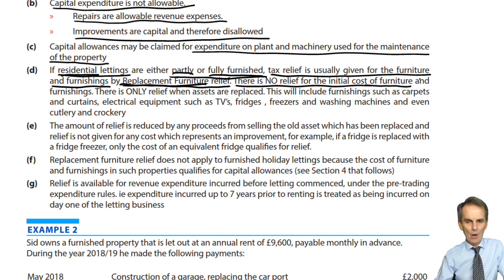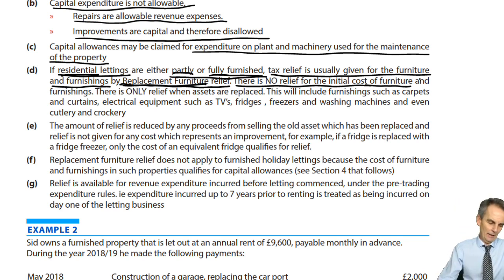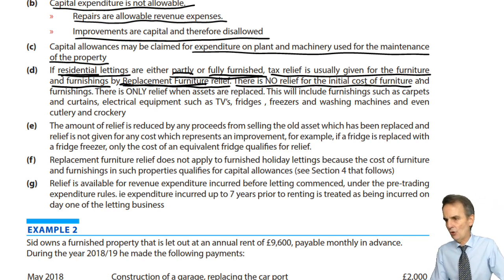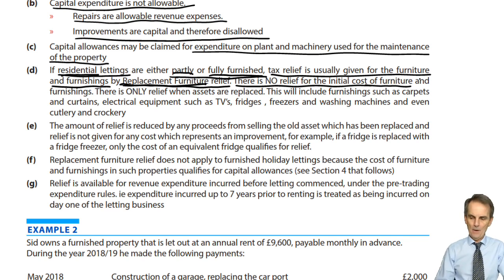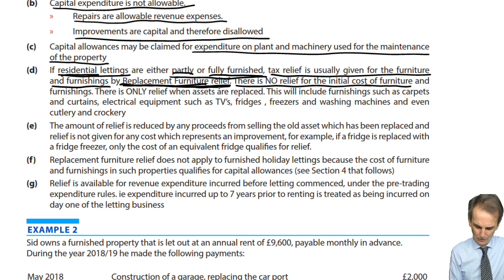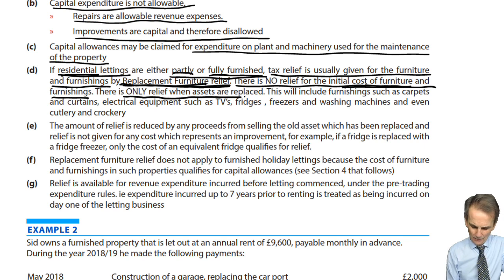So when you initially buy something to go into the property, now these might be things like a freezer, a fridge, a washing machine, a cooker, when you buy those items, that initial cost is not an allowable expense against property income, because we're talking about replacement furniture relief as where we get the allowable expense. So there's no relief for the initial cost of the furniture and furnishings. There is only relief when assets are replaced.